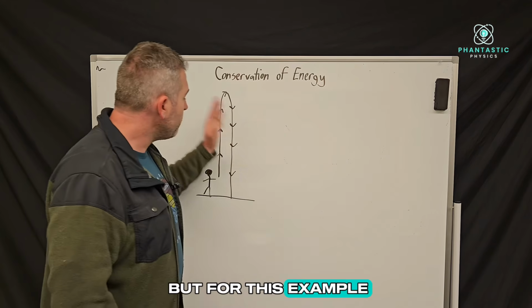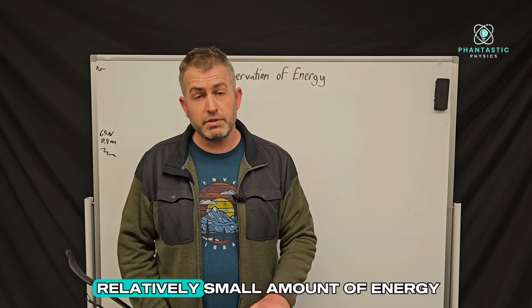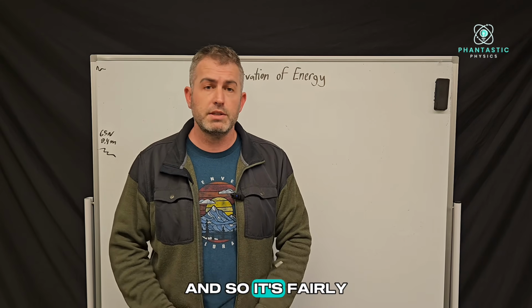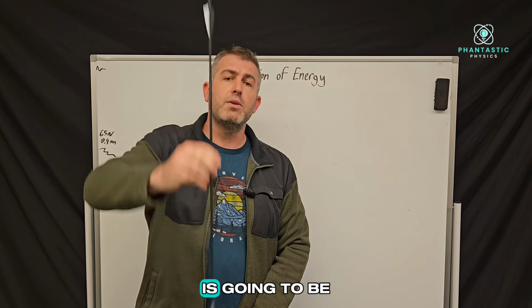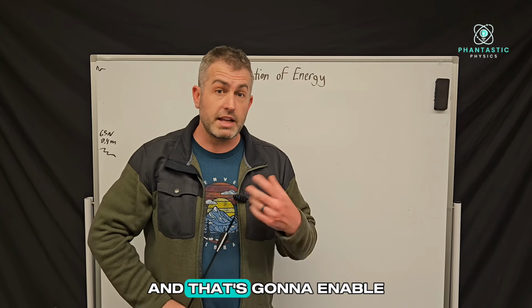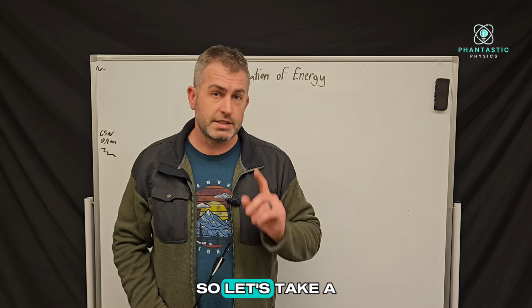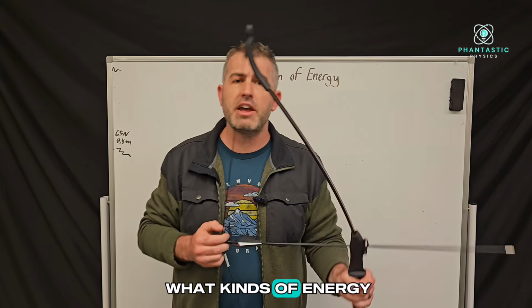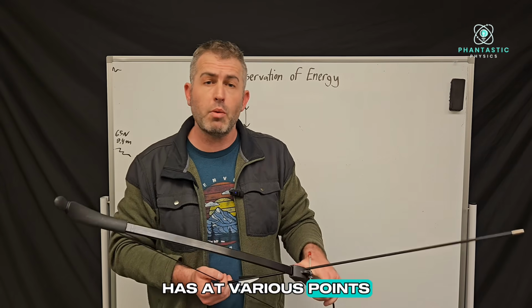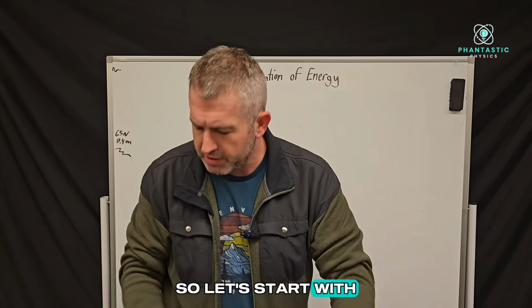But for this example, we're going to ignore the energy loss due to air resistance, because it is a relatively small amount of energy. And so it's fairly safe to say that the overall energy of this arrow is going to be conserved. And that's going to enable us to solve for some pretty fascinating predictions. So let's take a look. To solve this problem, first we have to understand what kinds of energy the arrow has at various points during its flight and before it started to fly. So let's start with the beginning.